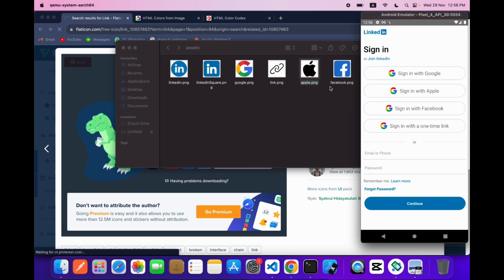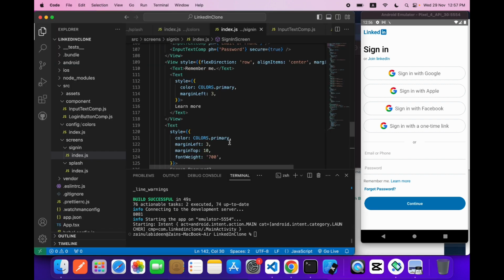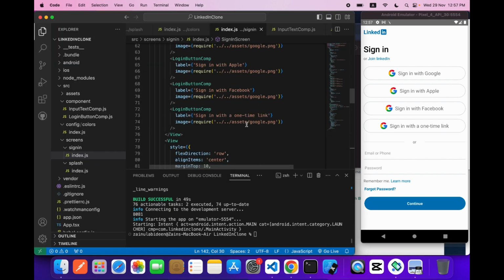Now let's come inside our code. That will be link, it will be Facebook, and it will be apple. So as you can see guys, our sign in screen is successfully completed.